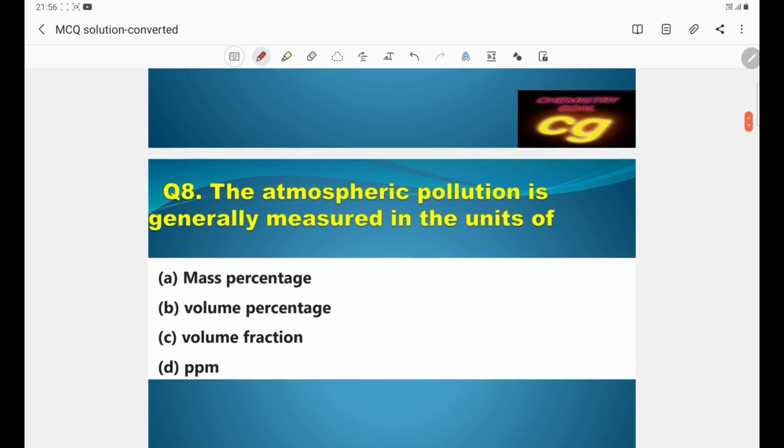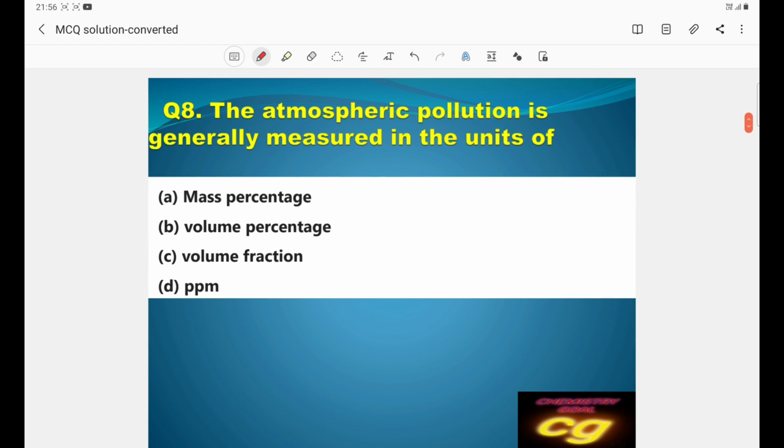So next, question number 8. What is given? Atmospheric pollution is generally measured in the units of mass percentage, volume fractions, and ppb. Here the correct answer is D.